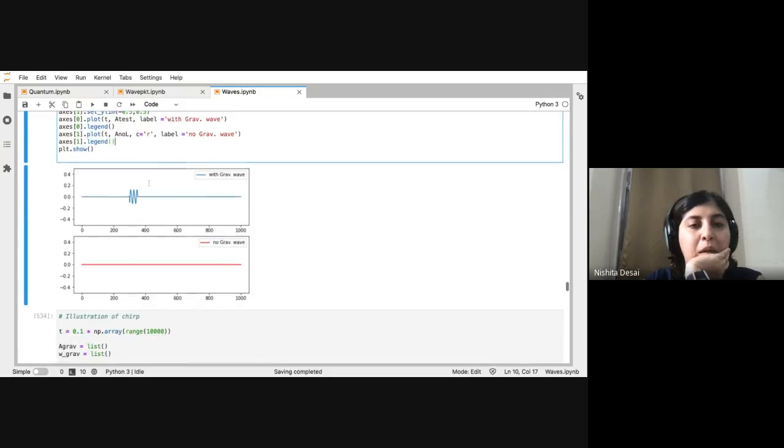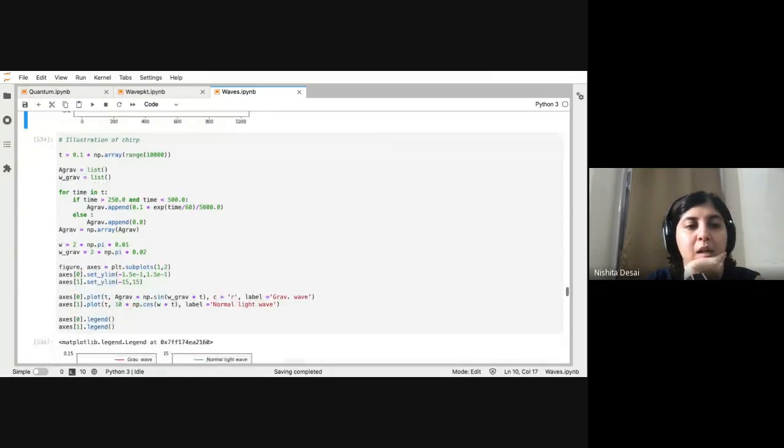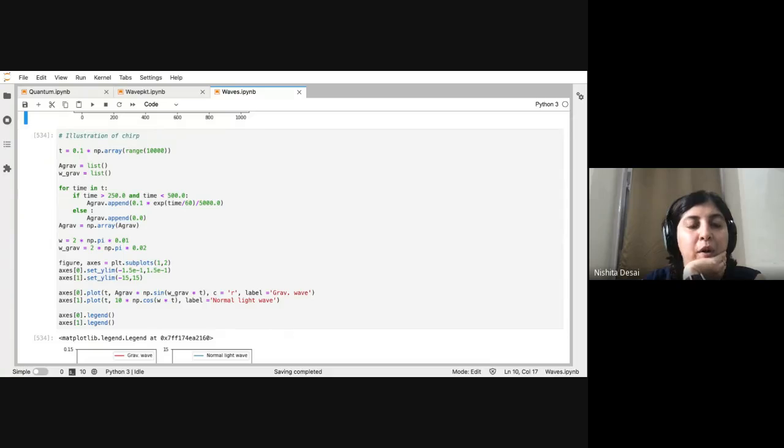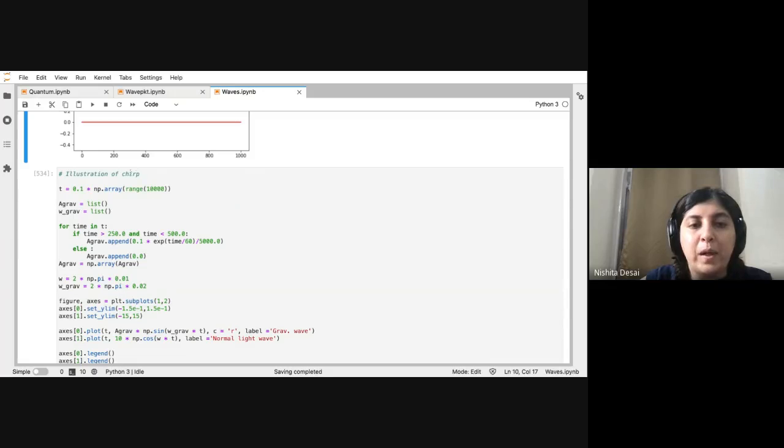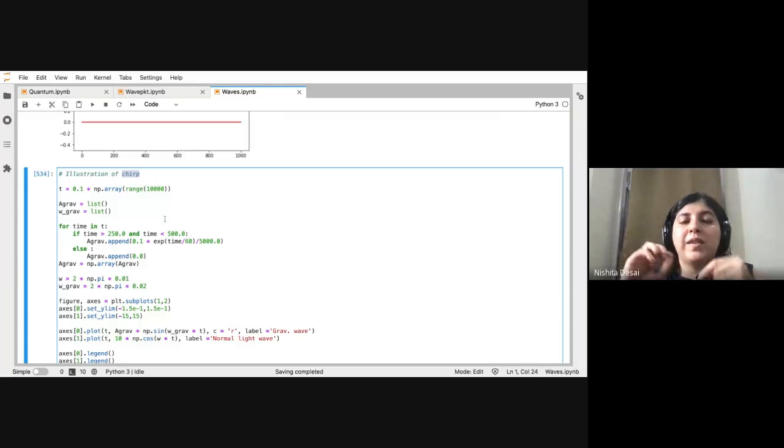So I also wanted to make this signal look more realistic. And to do that, I modeled the signal not just by a single gravitational wave with constant amplitude, but by what is called a chirp. These gravitational waves are generated when you have two very massive bodies that are oscillating around each other and losing energy. Okay.